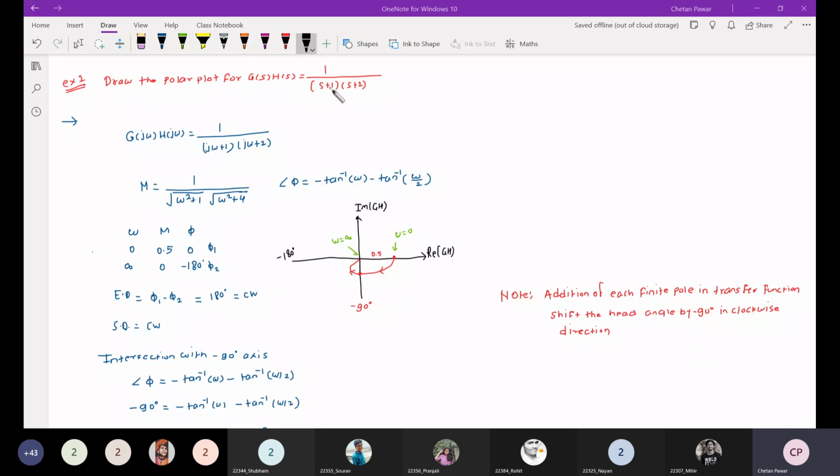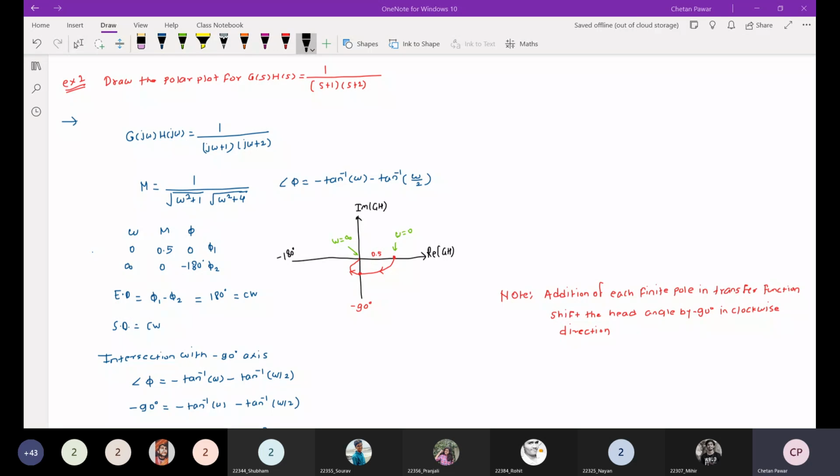So there are two finite poles, one at -1, one at -2. Here we first converted that into the frequency domain and found the magnitude and phase. The first step is to find the magnitude at omega equal to 0. If I put omega equal to 0 in the magnitude formula, I get magnitude 0.5, and in the phase angle formula, I get phase 0. Similarly, at infinity, magnitude is 0 and phase is -180 degrees. So step 1 and step 2 are completed.